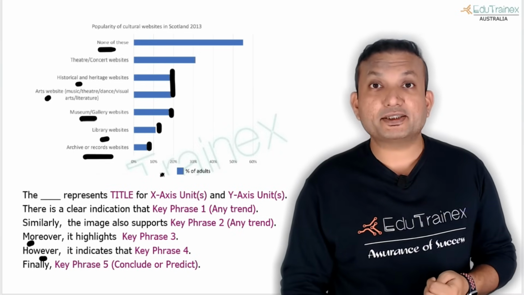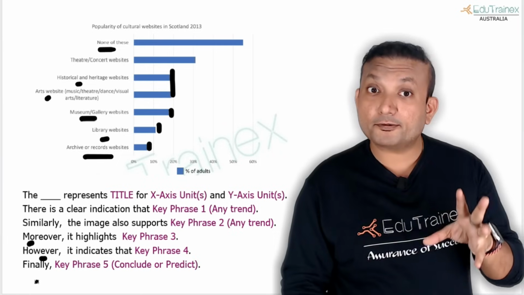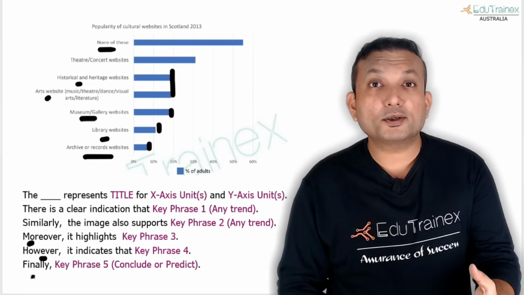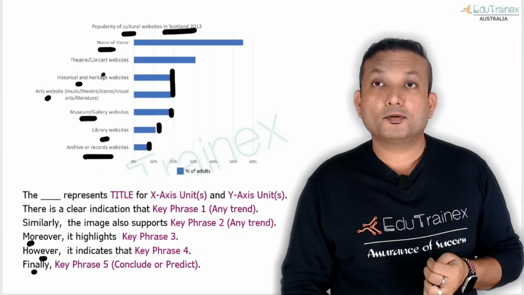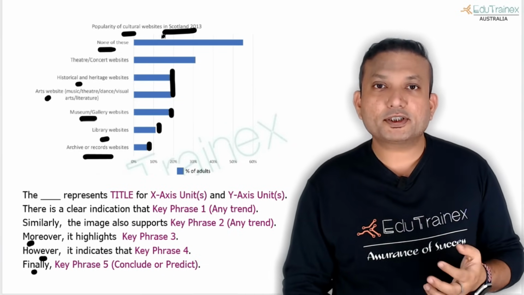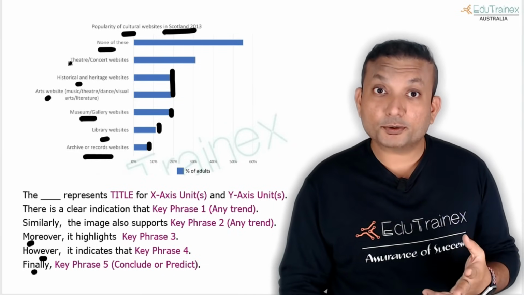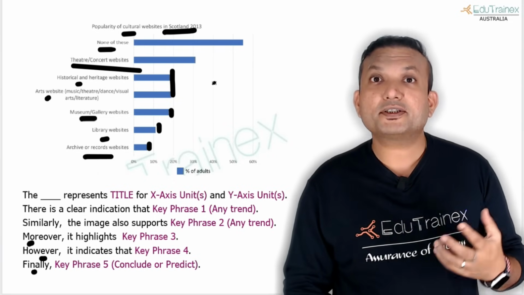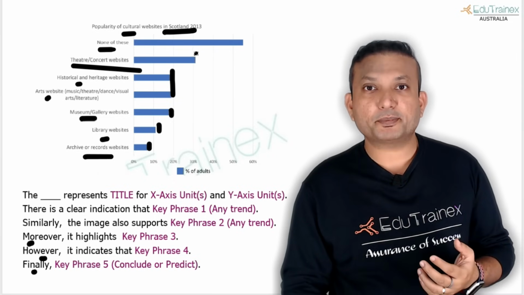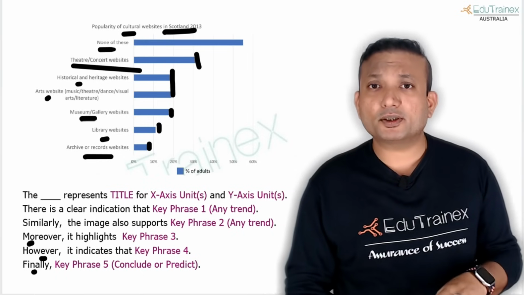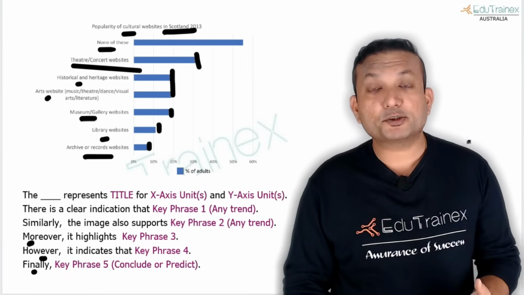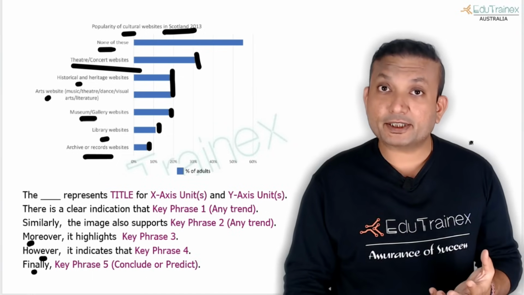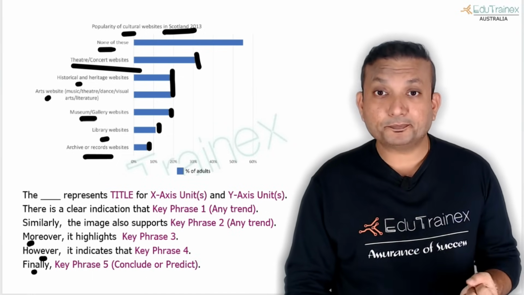At around 20%. And then you say the final statement, you draw the conclusion or you make a prediction. Finally, the popularity of cultural websites in Scotland in 2013 is mainly comprised of theatre and concert websites, which have the largest percentage. So you say something like that to conclude. The main thing is that you are speaking for more than 30-35 seconds. That is the main criteria.